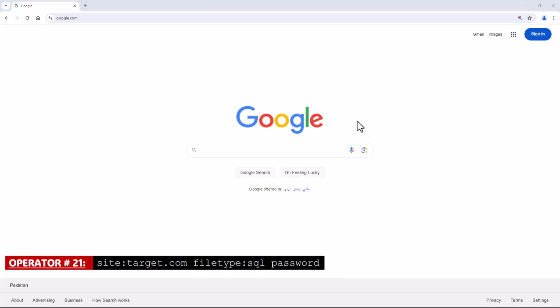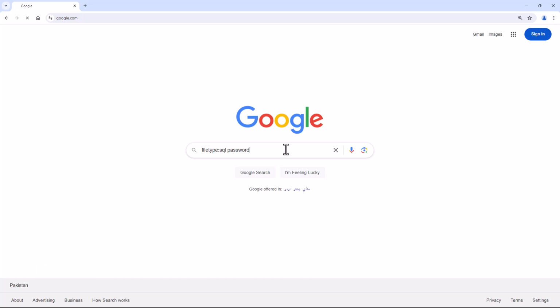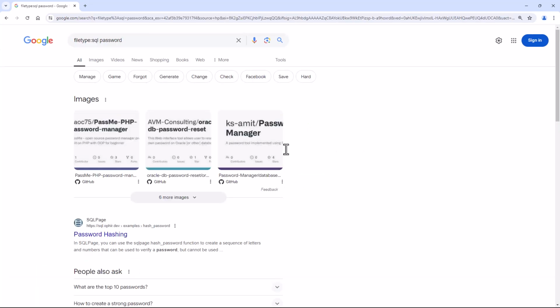Operator number 21. Site with the combination of file type. This Google dork will search for SQL databases that contain passwords, which can be used by hackers to gain unauthorized access to a website. But you could make it a more precise operator if you add your site or target.